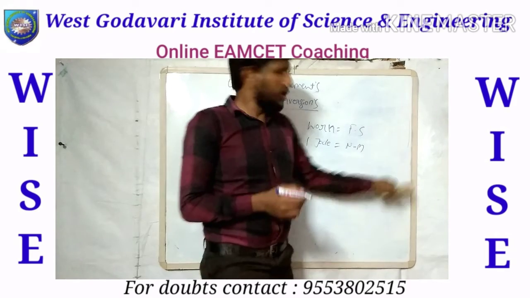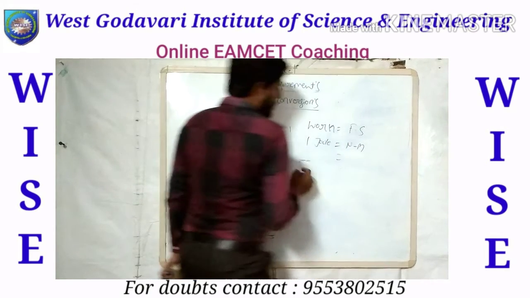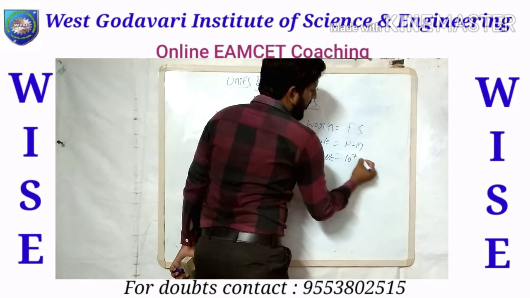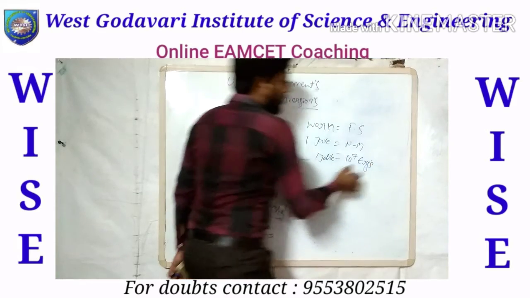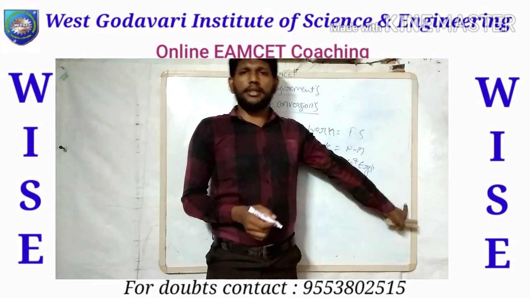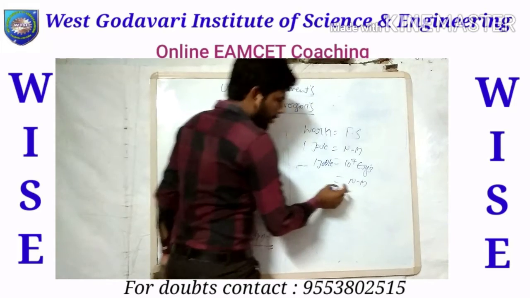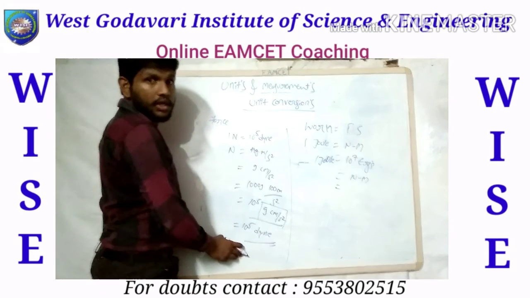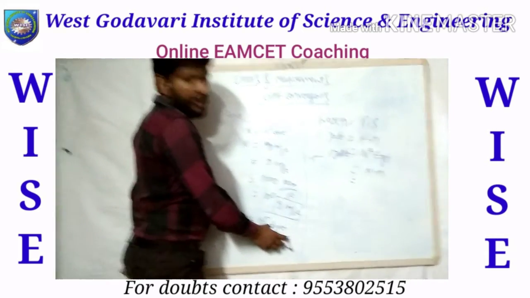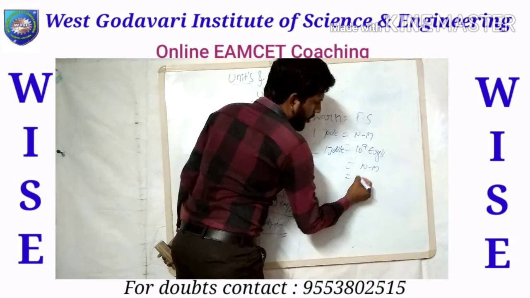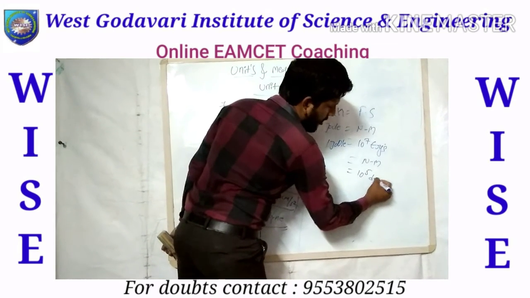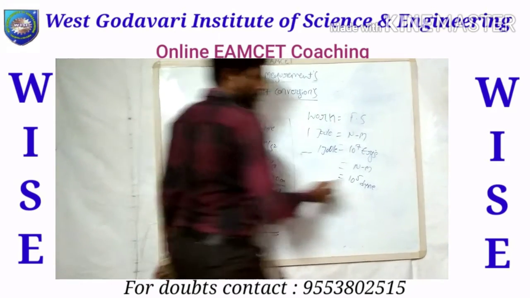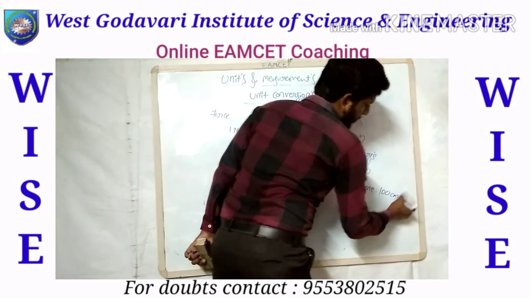We all know that 1 joule equals 10 to the power of 7 ergs. How does it come? So 1 joule equals Newton meter. From the previous conversion we know that 1 Newton equals 10 to the power of 5 dyne. So let us write 1 Newton equals 10 to the power of 5 dyne, into 1 meter equals 100 centimeters. You know that 1 meter equals 100 centimeters.